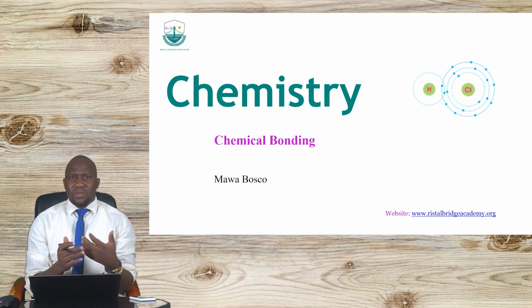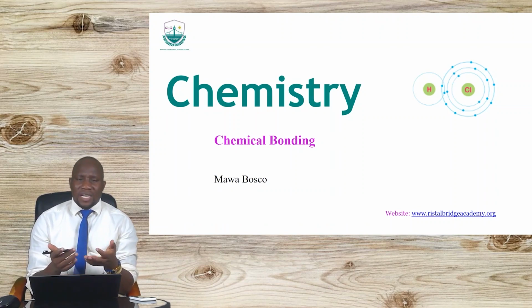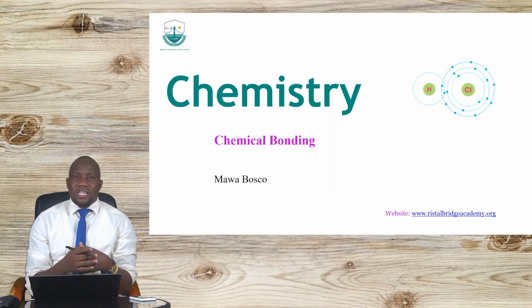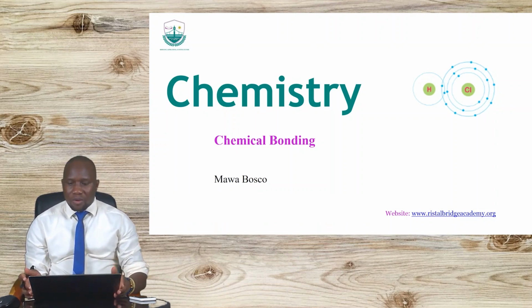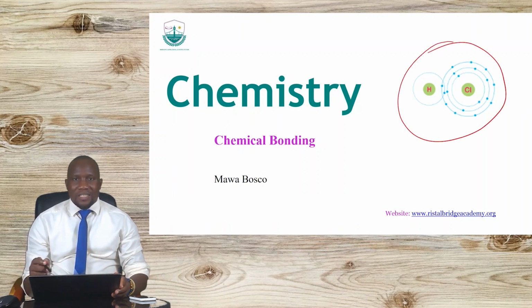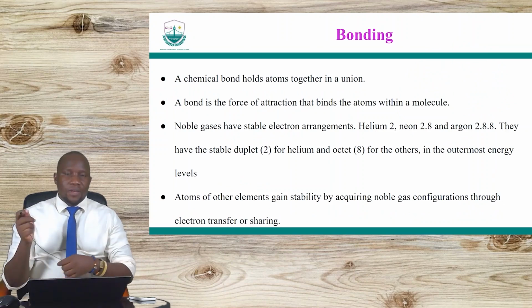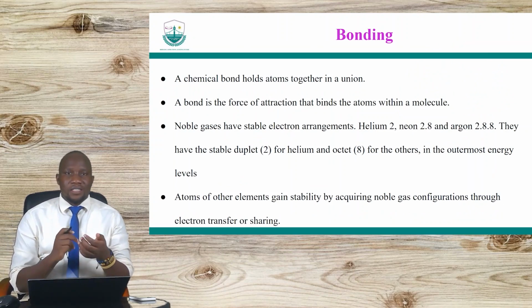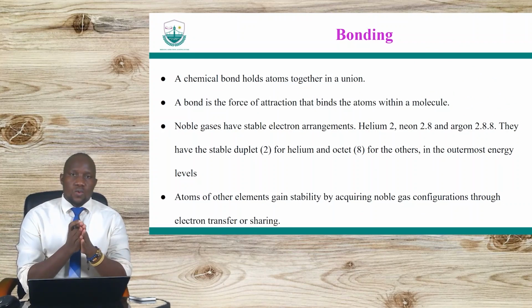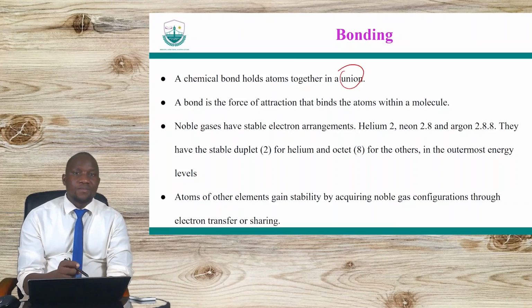We shall also look at terms that are usually used in talking about chemical bonds. And this is a good image here, where we have a hydrogen atom combining with the chloride atom. So a chemical bond is what attaches two atoms together as a union.